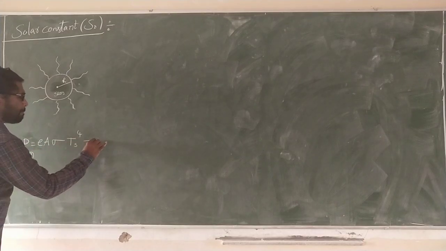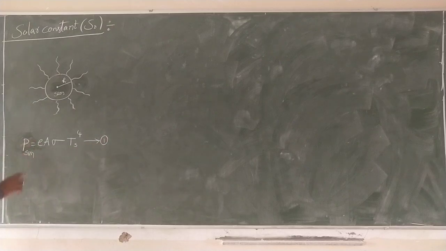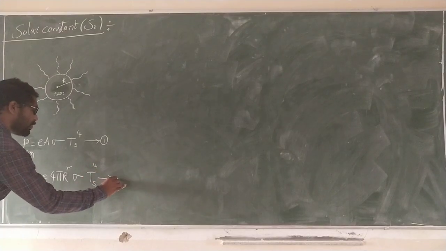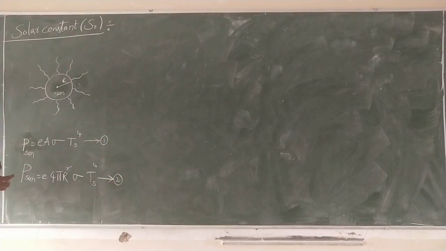Equation number 1. What is the area of the sun? It is spherical, so P sun is equal to E times 4 pi R square times sigma Ts power 4. Okay, done. Next.